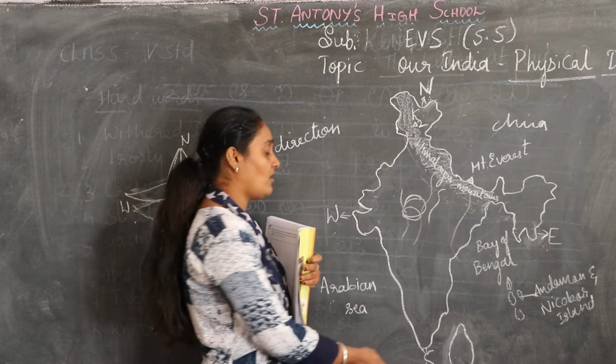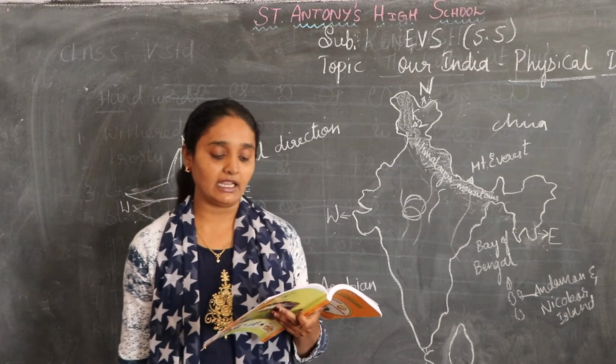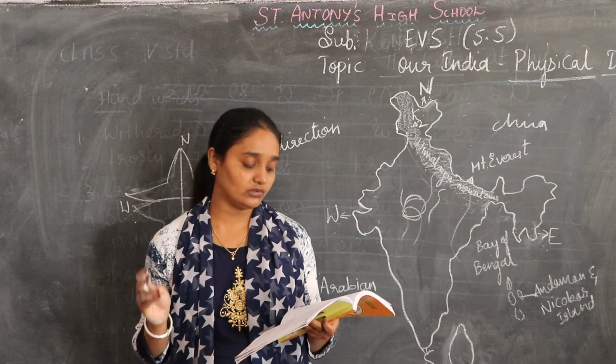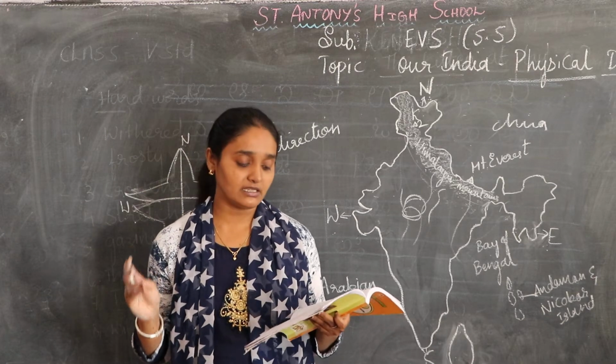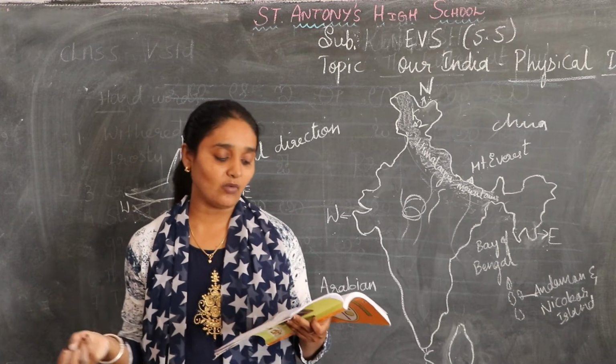Maybe it is Arabian Sea or the Indian Ocean also. Okay, children. The climate of India can be classified into 4 distinct seasons. I told you that the winter season comes in December, January, and February. We'll be having what? Winter.